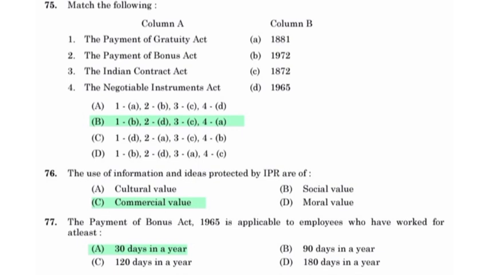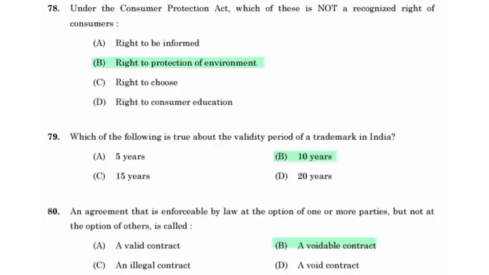The use of information and the ideas protected by IPR are of commercial value. The Payment of Bonus Act 1965 is applicable to employees who have worked for at least 30 days in a year. Under the Consumer Protection Act, which of these is not a recognized right of consumer? Right to protection of environment.